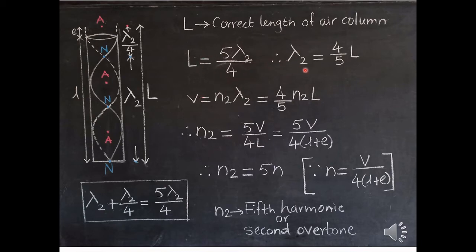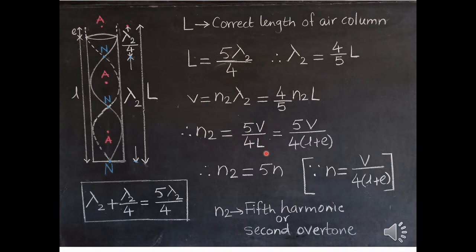Therefore lambda 2 is equal to 4 by 5 times L. The wavelength in the previous case was 4 by 3 times L. So again it is less than the previous mode of vibration. Frequency is N2. So let's see what happens to the frequency. V is equal to N2 lambda 2 which is equal to 4 by 5 times N2 into L. We'll rearrange the terms for N2. We'll get N2 is equal to 5V upon 4L.